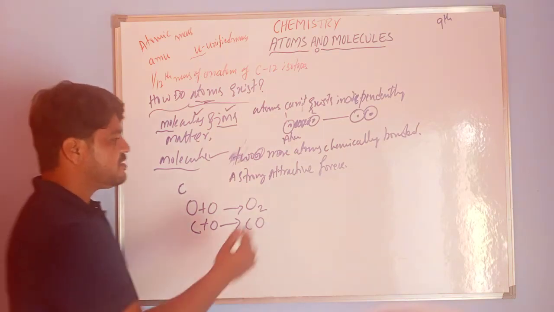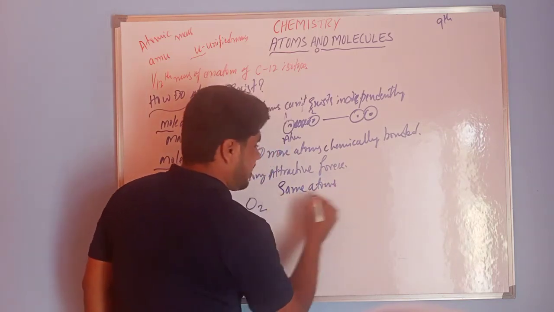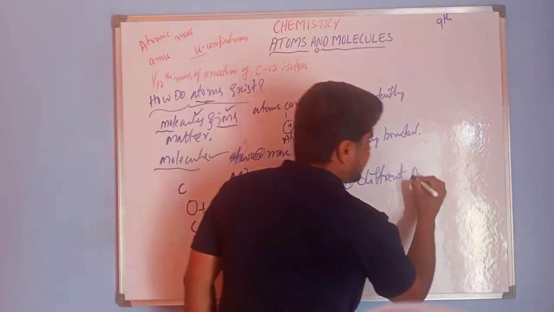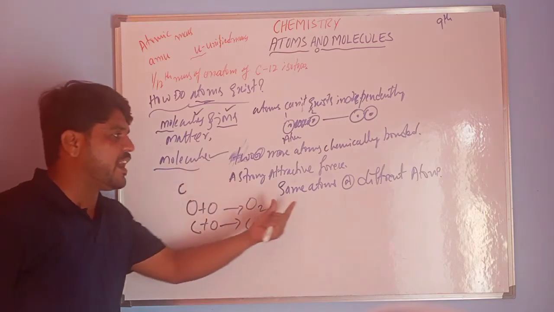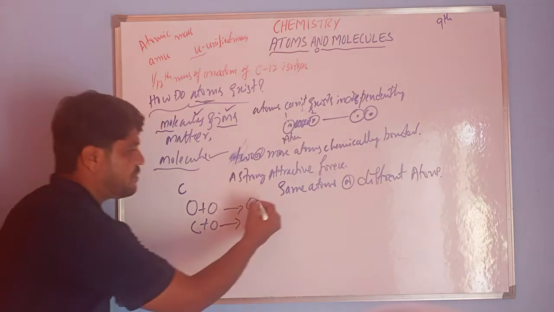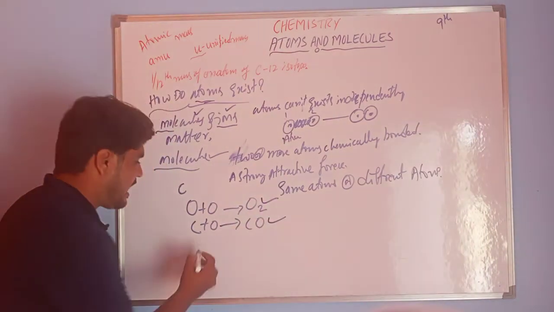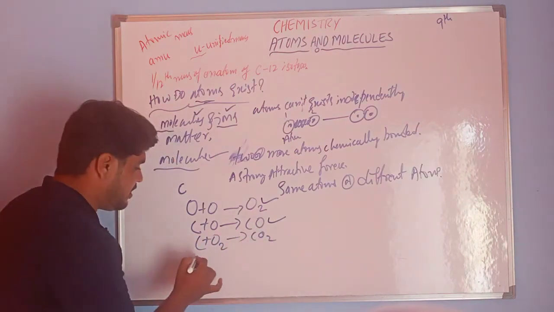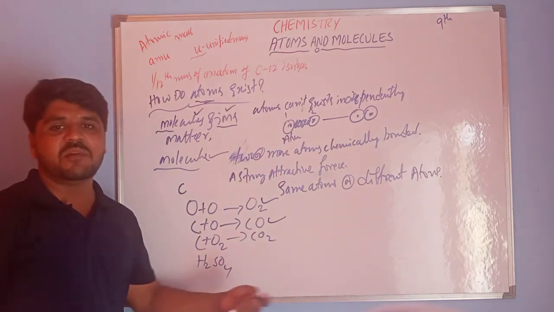Molecules may be formed by the same type of atoms, like oxygen, or different types of atoms, like carbon monoxide, carbon dioxide CO2, or H2SO4.